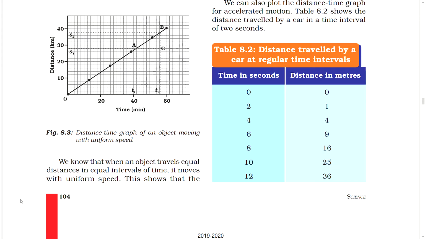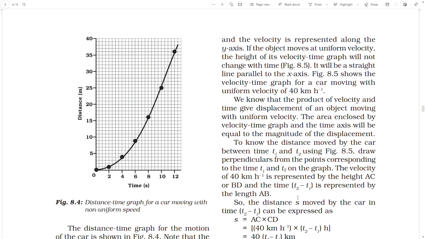Table: distance traveled by a car at regular time intervals. Time in seconds, distance in meters: 0, 0; 2, 1; 4, 4; 6, 9; 8, 16; 10, 25; 12, 36. Figure: distance-time graph for a car moving with non-uniform speed.